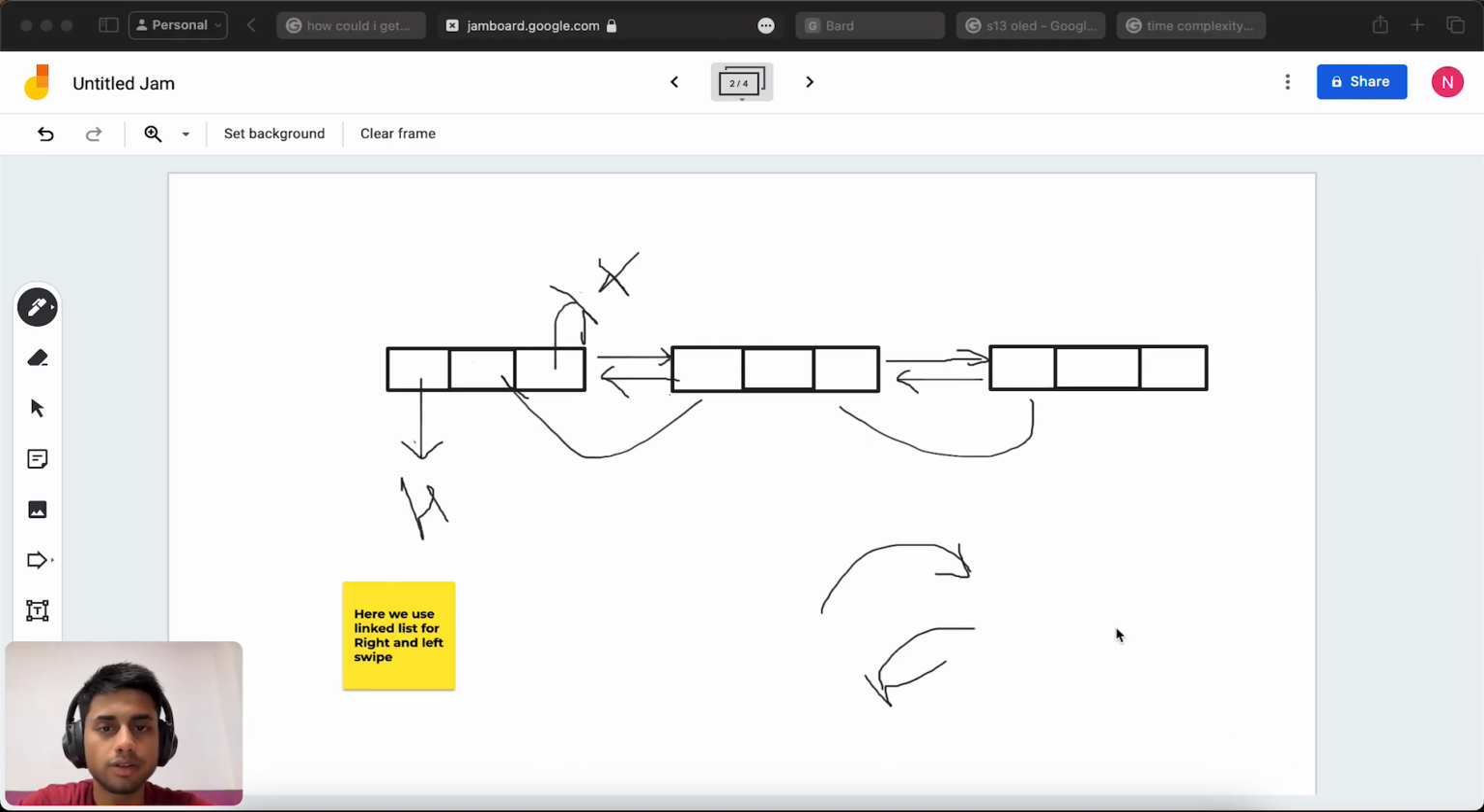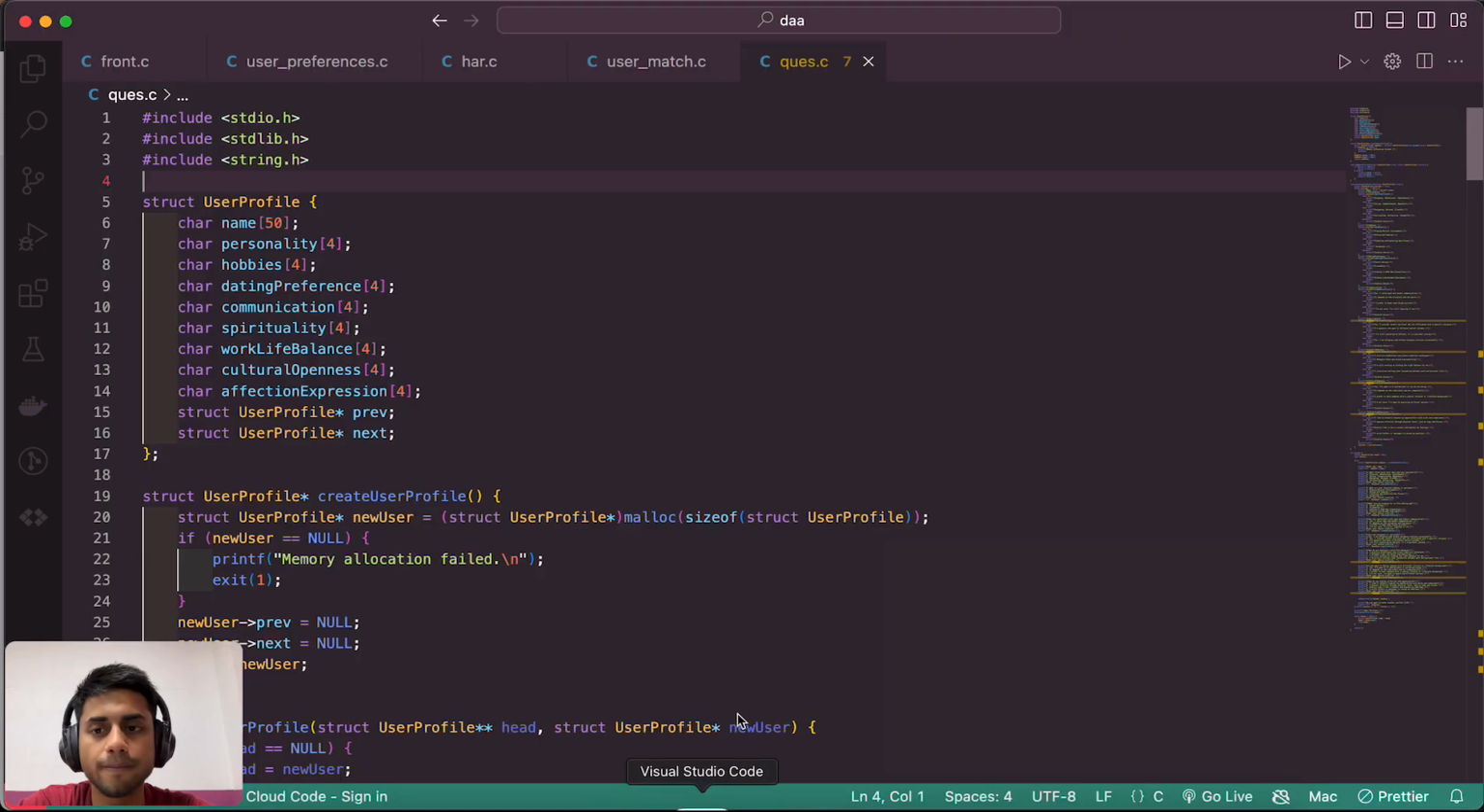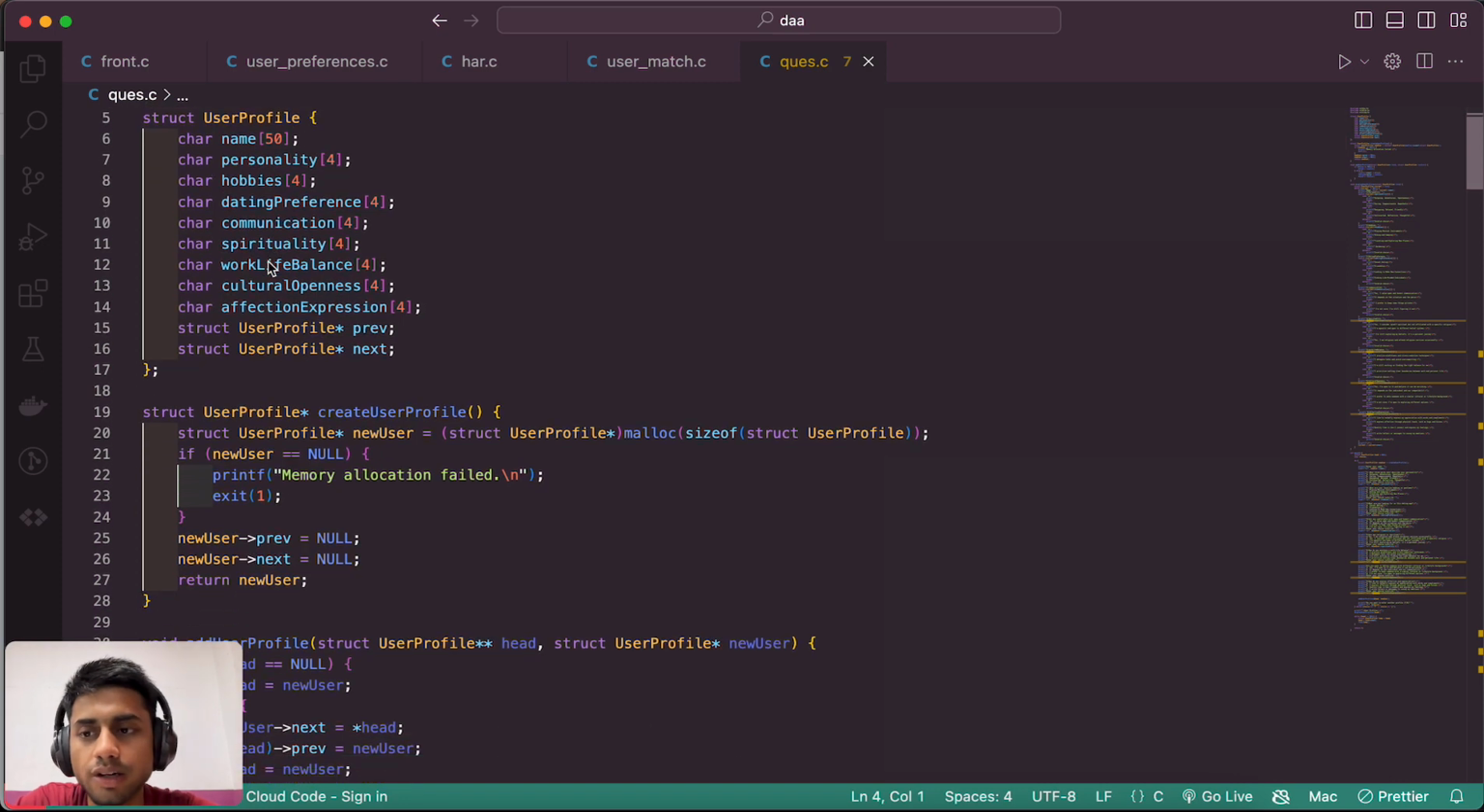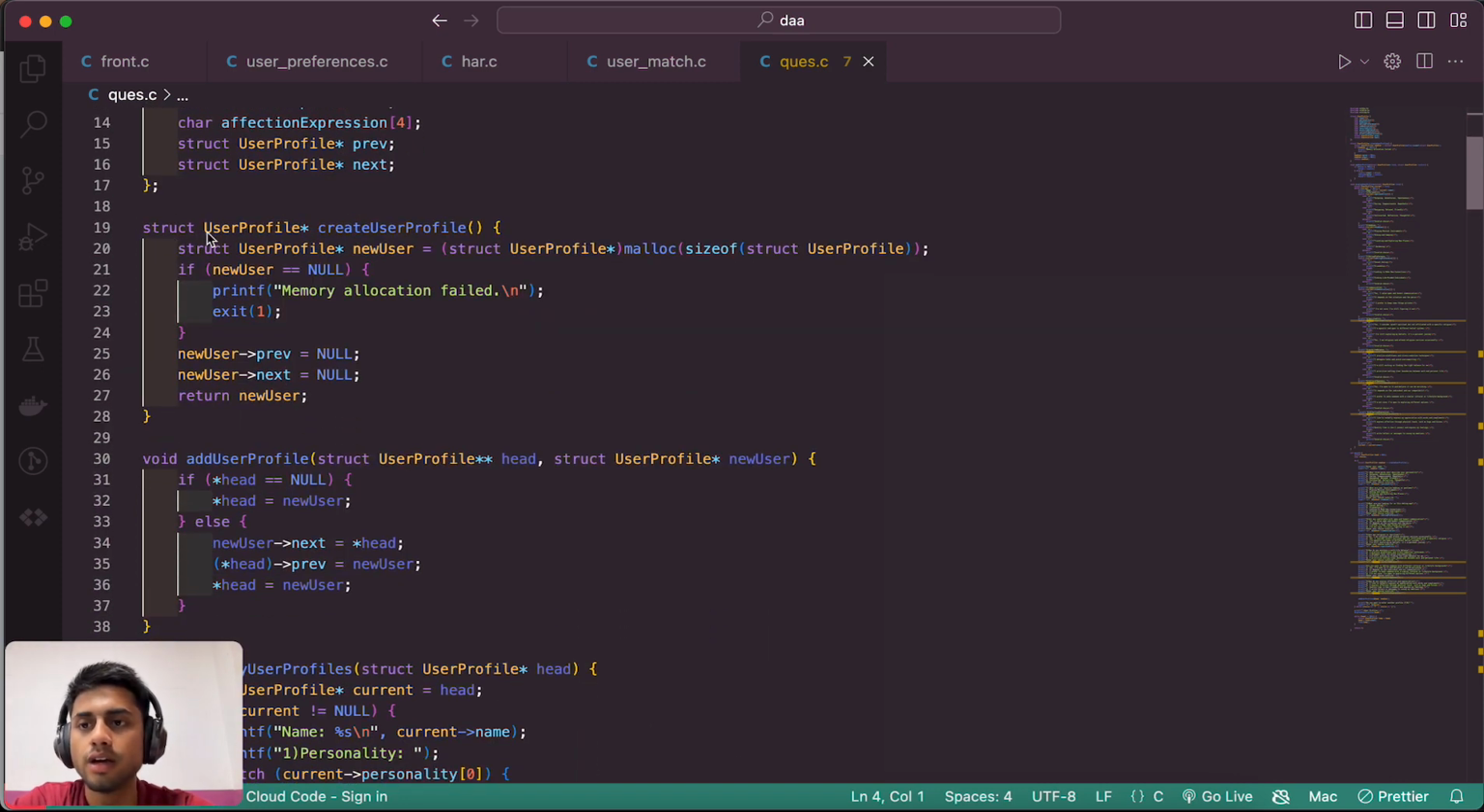After this, I want to show the code of the double linked list and how it is implemented. There is some questionnaire code showing how we use the double linked list. Here we create a new user profile ID, and in this one we assign a malloc, which means we allocate the size of this one.